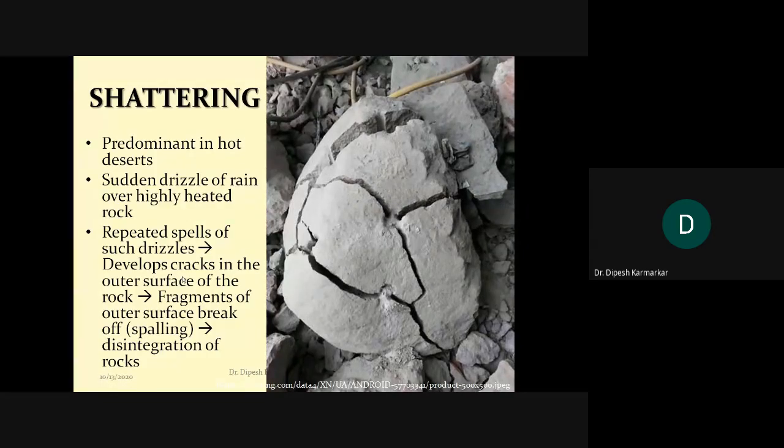So it is repeated spells of such drizzles that develop cracks in the outer surface of the rock, and the fragments of the outer surface break off, leading to disintegration of rock. As you can very clearly observe in the diagram beside, a rock has completely shattered, it has developed cracks all over, mainly because of the drizzling rain falling on the expanded or already heated rock. So that is what this is all about, physical weathering and its different types.